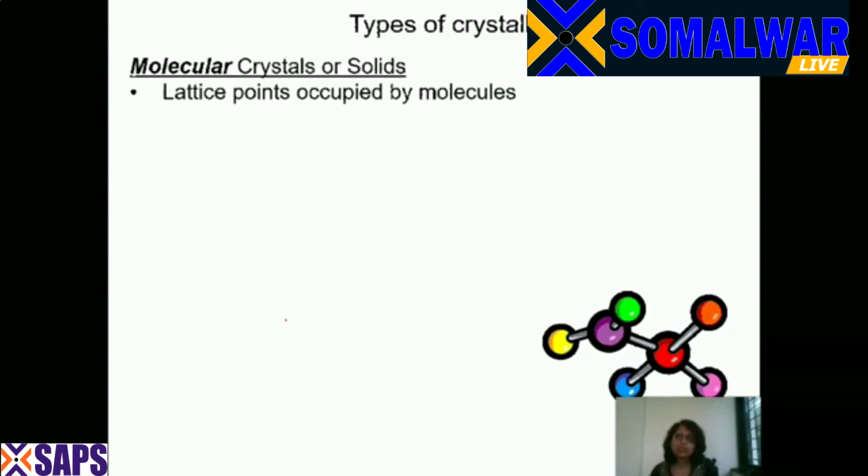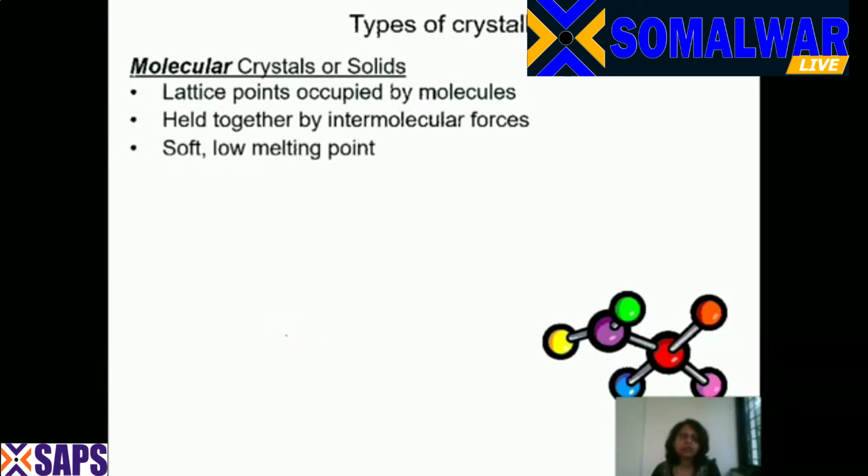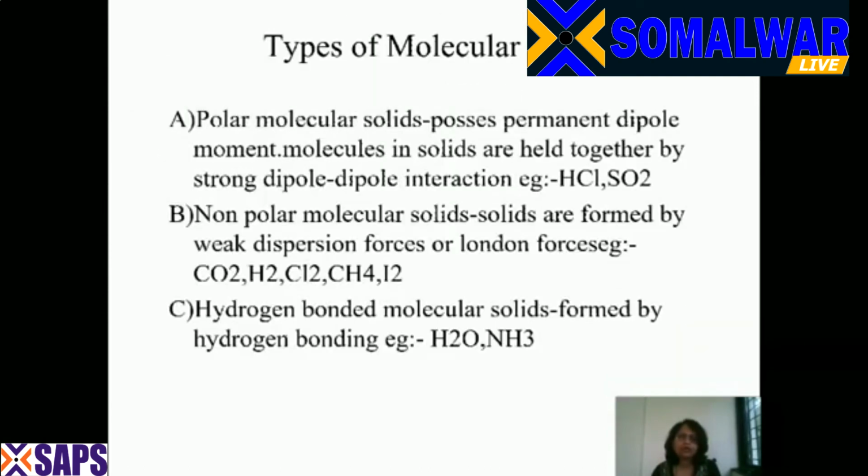Molecules means अगर ice एक solid है तो वो जो solid है उसके lattice point में क्या होगा? H2O molecule होगा. Now they are held together by intermolecular forces. They are soft and they have a low melting point, poor conductors of heat and electricity. So these are the different types of molecular solids. The three main types are the polar molecular solids, then the non-polar molecular solids, and then the hydrogen bonded molecular solids. Now first I'll show you the pictures so that it becomes very clear to you.